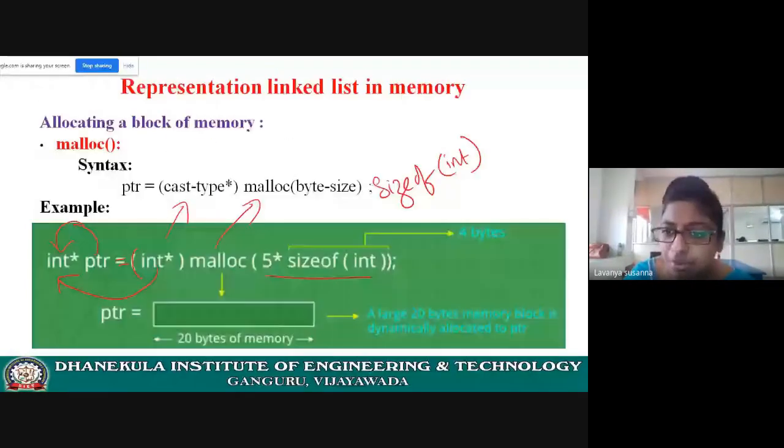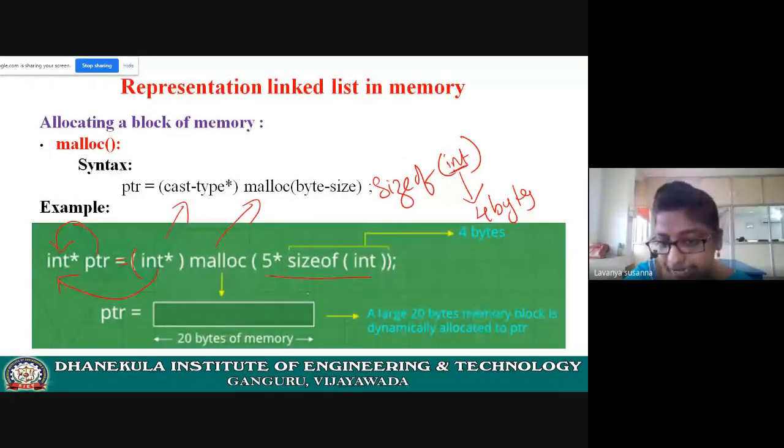What is the amount of memory occupied by the integer? 4 bytes, right? If you are using modern compilers, it will occupy 4 bytes of memory. If you are using old compilers, then int will occupy 2 bytes of memory. The sizeof operator will return the amount of memory occupied by the integer, because here you are passing int.